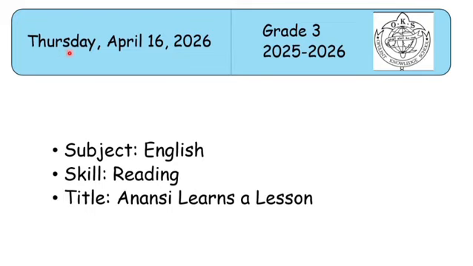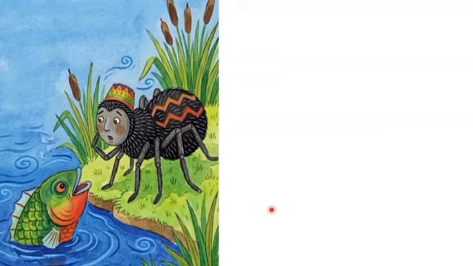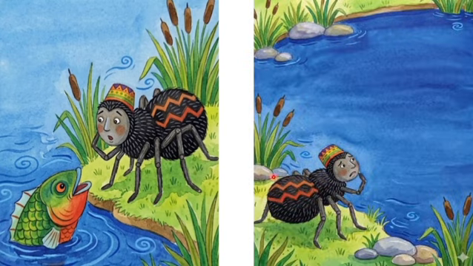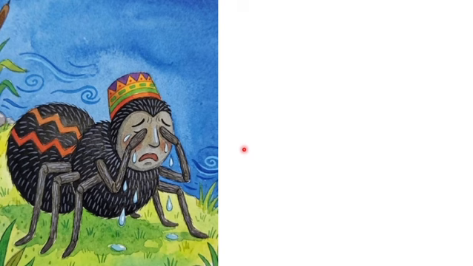Today's date is Thursday, April 16, 2026, and today we will continue solving some questions about the lesson Anansi Learns a Lesson. So, first, let's remember what happened in the last part of the story. We read that the next day, after a turtle invited Anansi for a dinner, Anansi went to the edge of the lake, but he was very worried because he was not a good swimmer, so he started to cry.